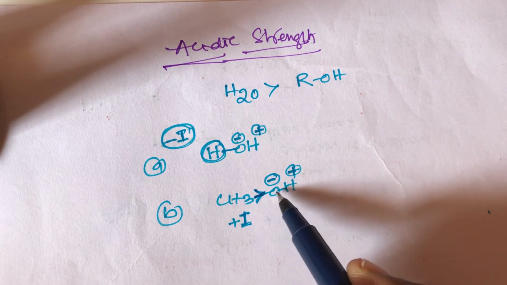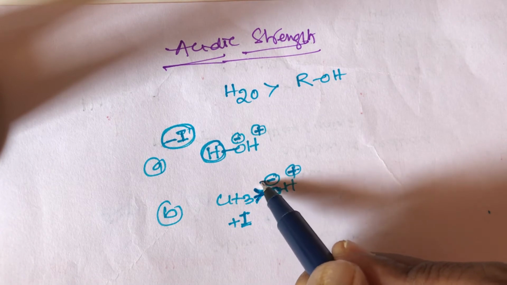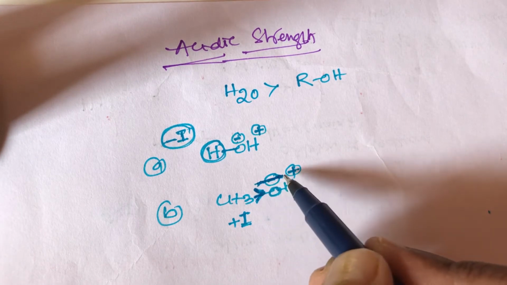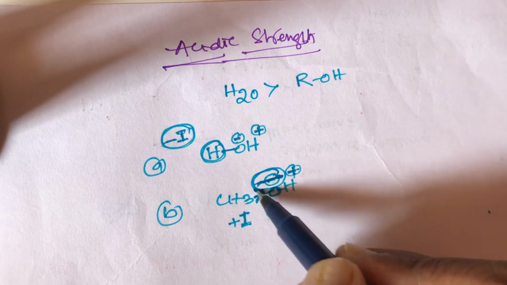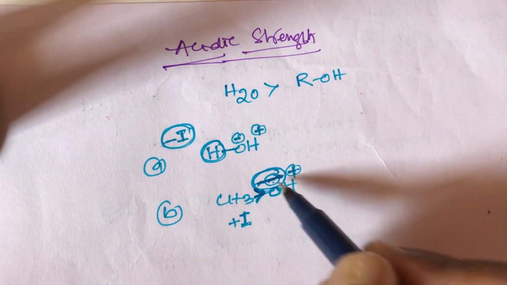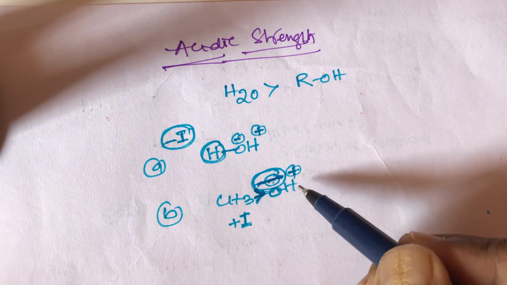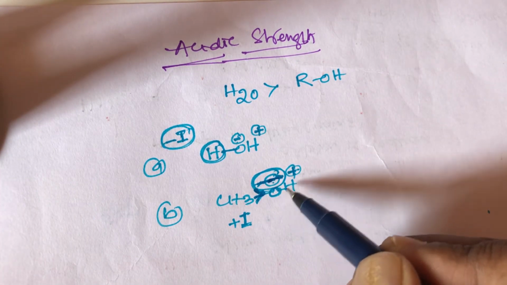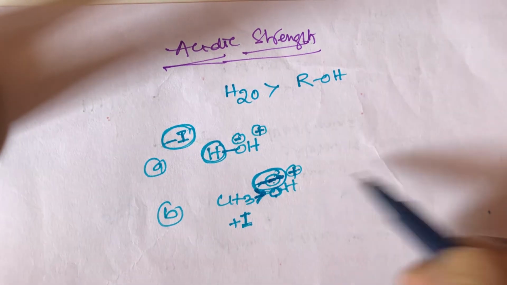So what happened here on oxygen? CH3 is an electron releasing group, so the negative charge slightly increases on oxygen. So between negative and positive, the negative domination will be more on oxygen. So H plus cannot move easily. Here more negative domination is there, and strong attraction between oxygen and hydrogen is there. So H plus cannot break easily in this compound.